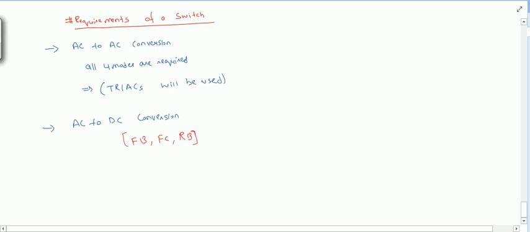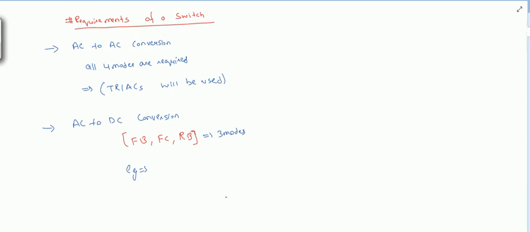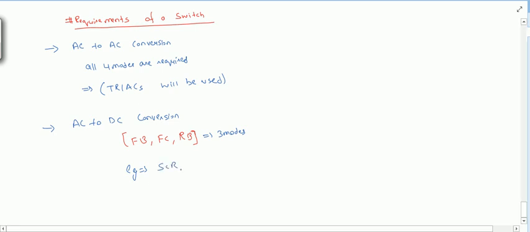Basically, for AC to DC conversion we can say that three modes are required. These three modes can be supported by SCR. This SCR will support all these modes and can be used in AC to DC conversion.